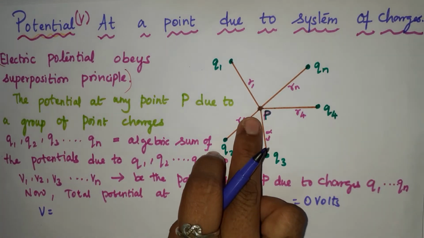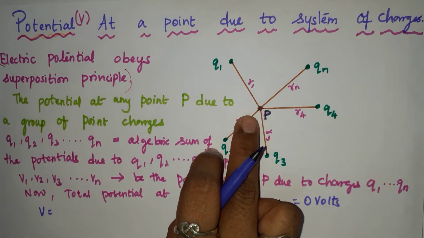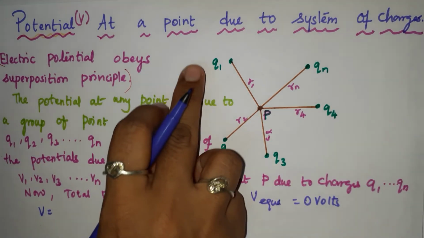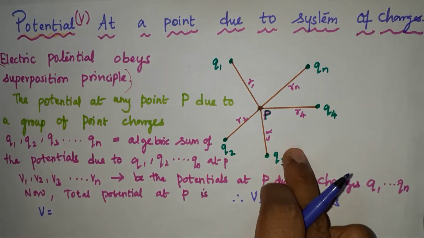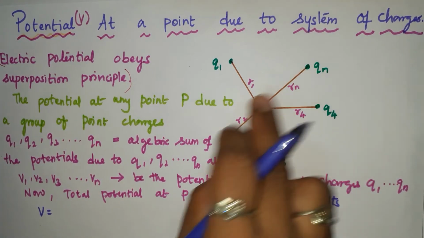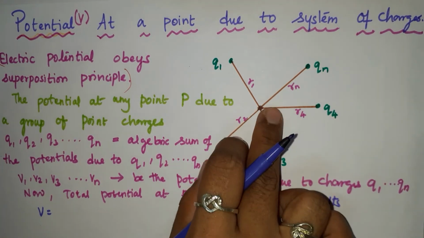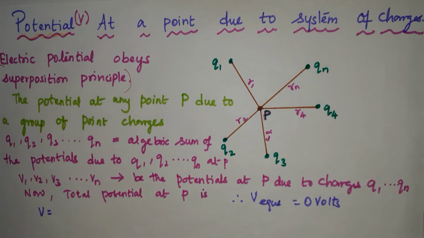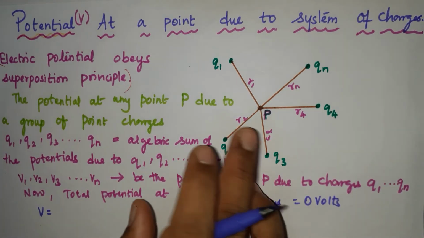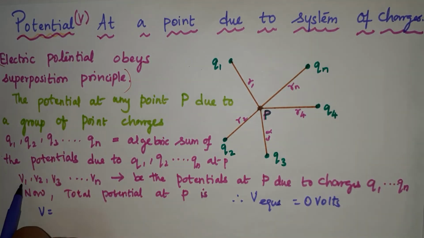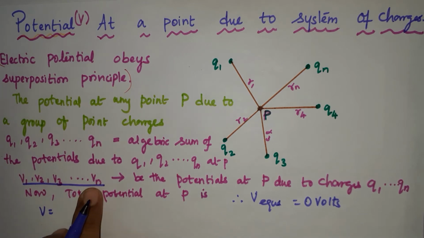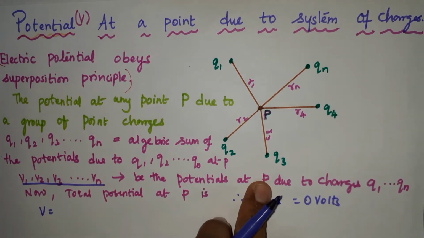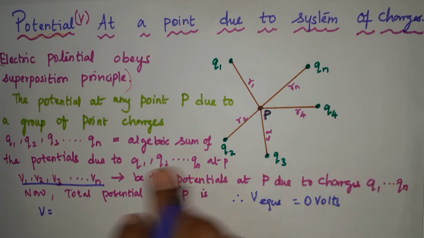This is the point P, where we have the charges Q1, Q2, Q3, Q4 till Qn. The potential is equal to the algebraic sum of the potentials due to the charges at P. So let V1, V2 till Vn be the potentials at P due to the charges Q1, Q2, Q3.